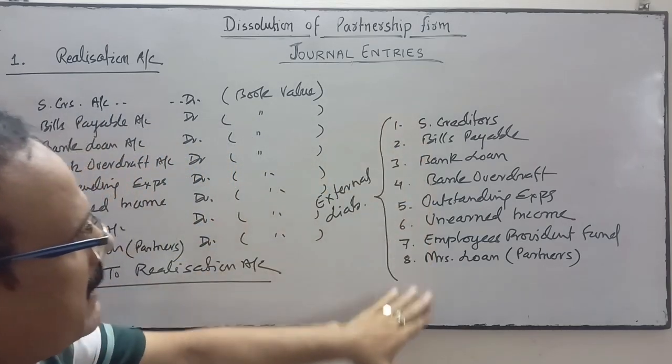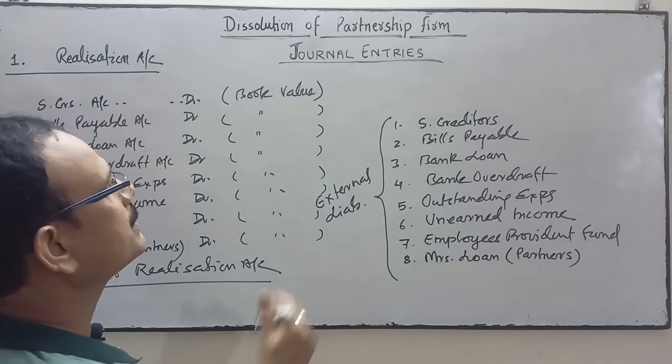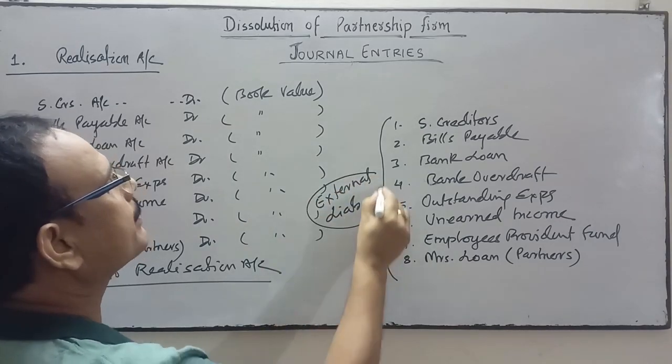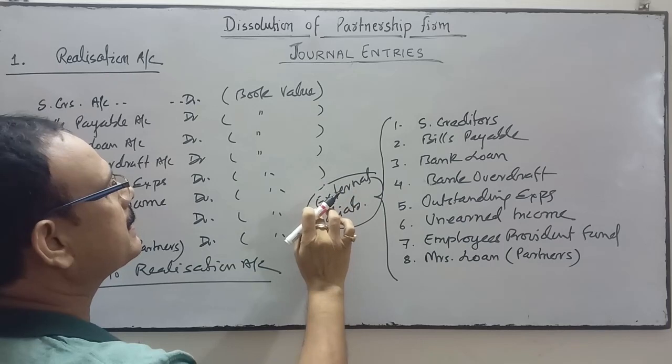So first of all, these are the external liabilities.